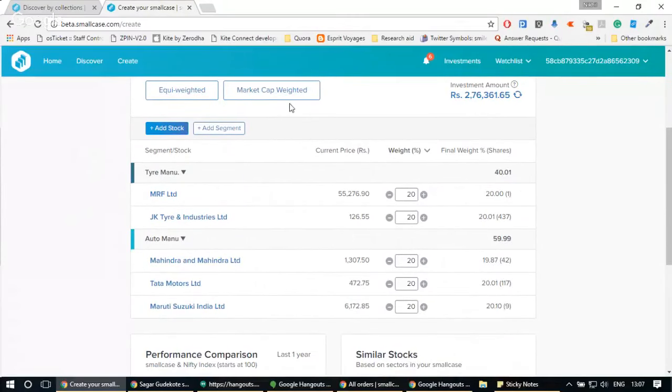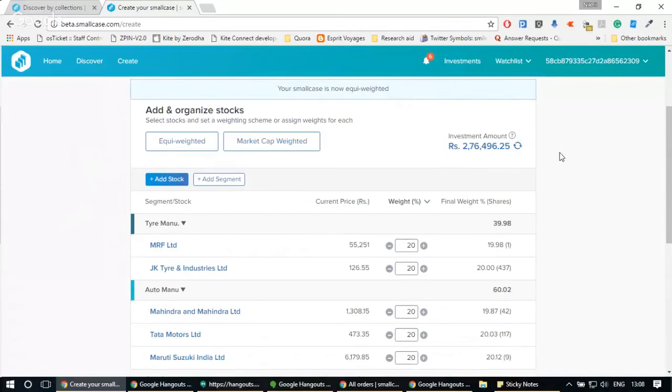Now, if I want a market cap weighing scheme, I can click on this option, and as I can see, weights have been calculated on the basis of this scheme. What happens in the market cap weighing scheme is that the weight of a stock is proportional to its market cap. That is, if there are five stocks, I sum up the market cap of all the stocks, and to calculate the weight of every stock, I divide the market cap of that stock by the total market cap.